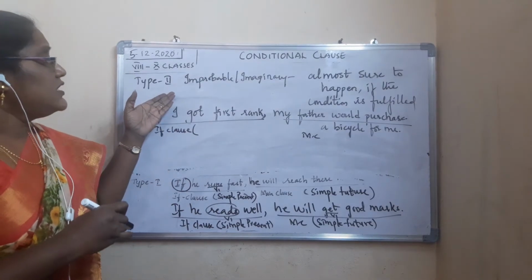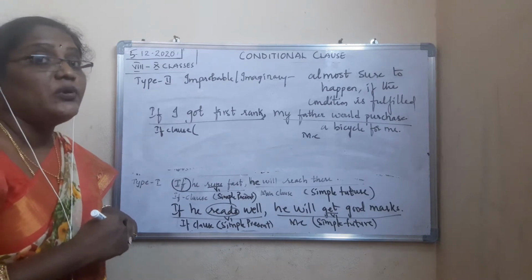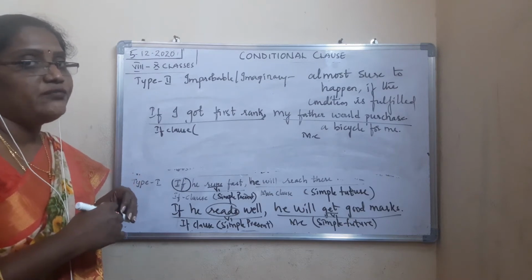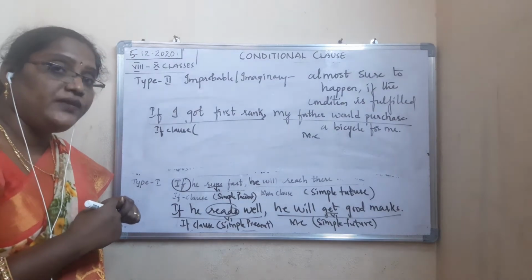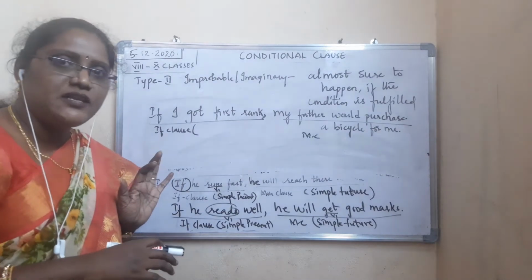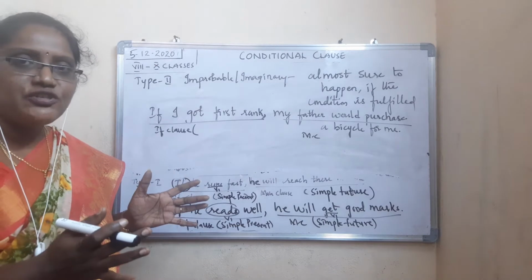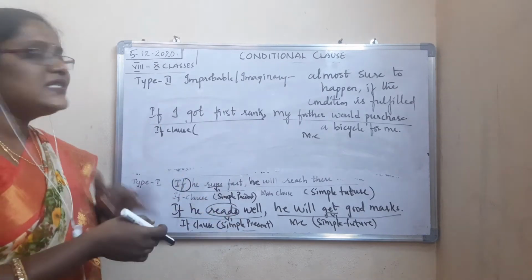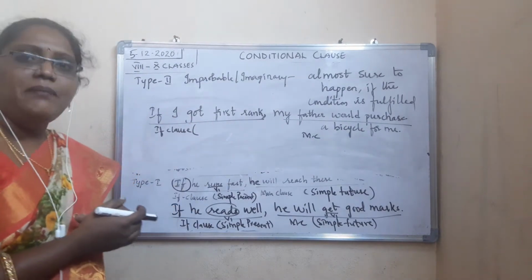If clause, see now actually what is type 2? Improbable or imaginary condition. It is not probable, it is an improbable condition. Nothing but imaginary. Another name for improbable condition, what? Imaginary condition, which is almost sure to happen if the condition is fulfilled. If at all it is fulfilled, definitely if you get good marks, definitely your father will get a bicycle for you. If it is fulfilled, then only. Otherwise, no. Understood? Then what is the condition here? If I got first rank, then only his father will get the bicycle for him.